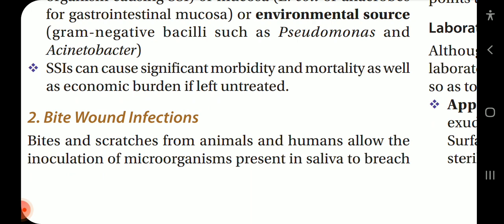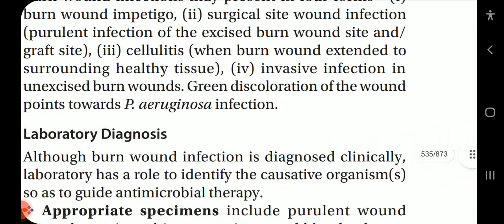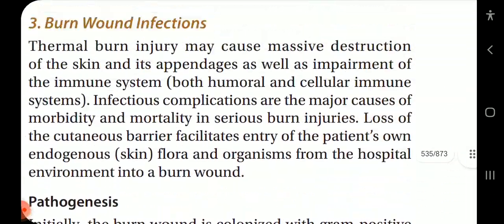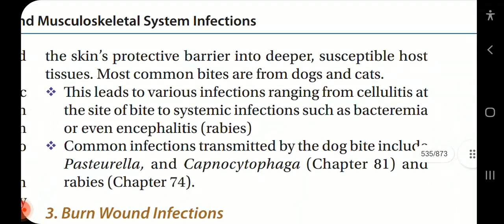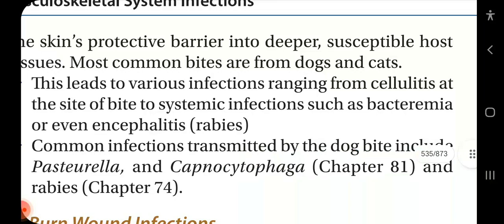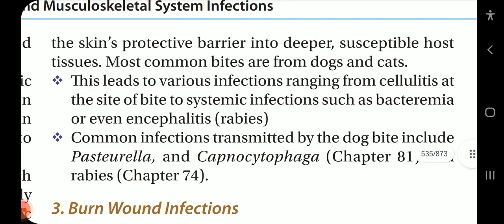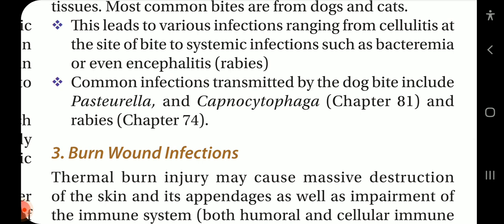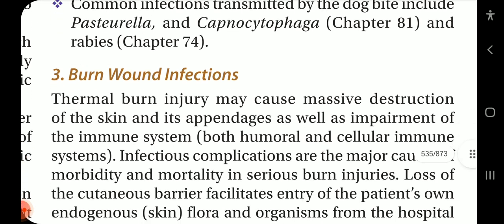Next, the bite wound infections. Bites and scratches from animals and humans allow the inoculation of microorganisms present in the saliva to breach the skin's protective barrier into deeper susceptible host tissues. Most common bites are from dogs and cats. This leads to various infections ranging from cellulitis at the site of bite to systemic infections such as bacteremia or even encephalitis and rabies. Common infections transmitted by the dog bite include Pasteurella, Capnocytophaga, and rabies.